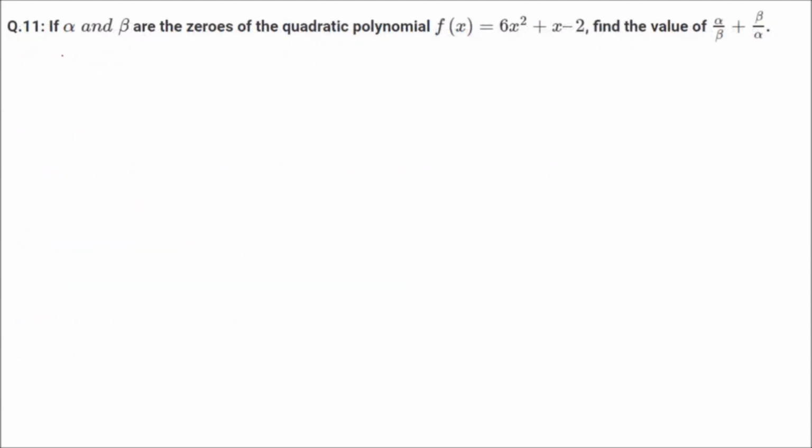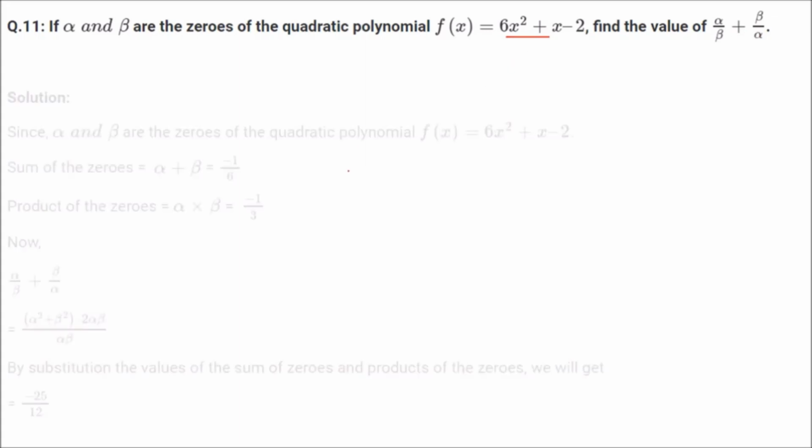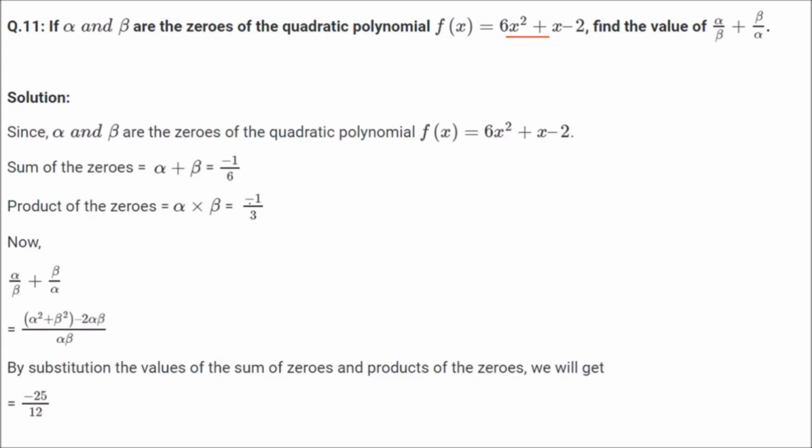If alpha and beta are the zeros of the quadratic polynomial, this one, find the value of alpha by beta plus beta by alpha. So let me first show you how we resolve it. This is for your observation, what I am doing. First let me take A. A is what? 6. What is B? B is 1. What is C? C is minus 2.